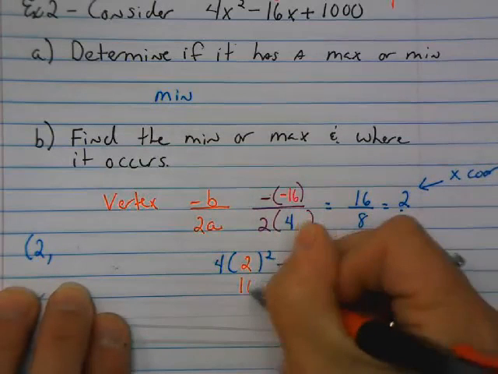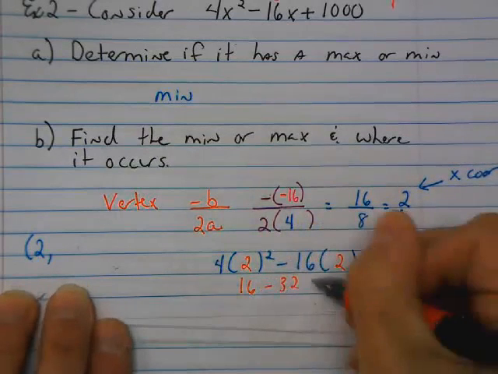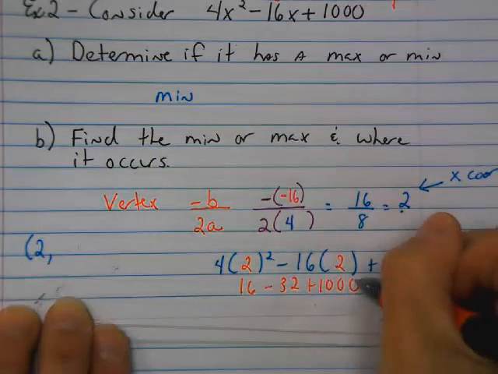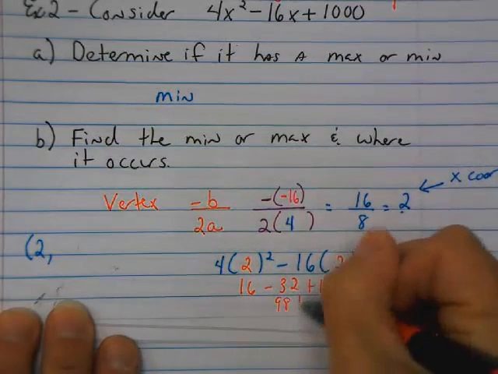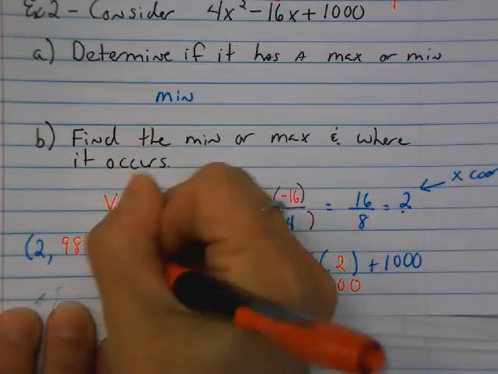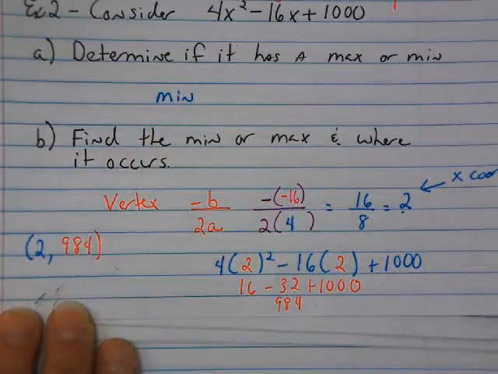So I get 16 minus 32 plus 1,000, which in the end gives me 984. Okay? So that would be the minimum and where it occurs.